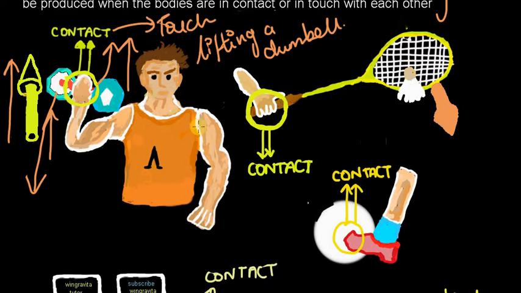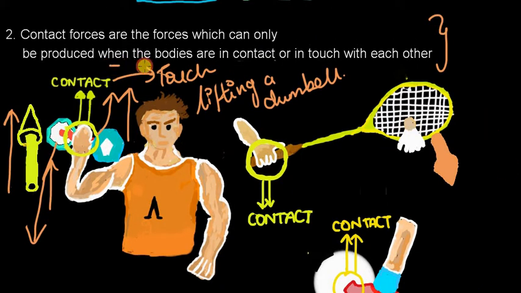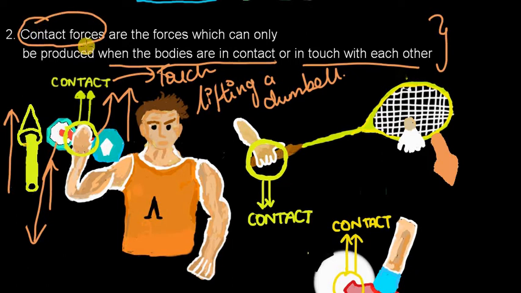He cannot apply that force onto the dumbbell because he is not in contact with it. But in this case, he is touching the dumbbell, so he can apply force. Such forces, which can only be produced when the bodies are in contact or in touch with each other, are called contact forces.